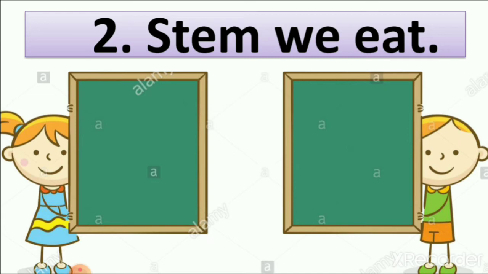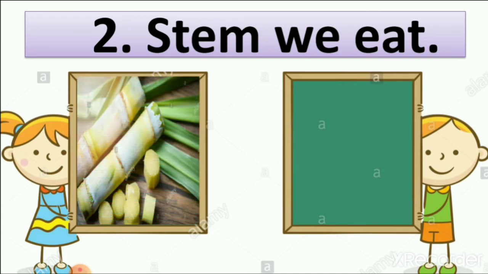So the first stem is sugar cane. It is a winter fruit. We know it as a winter fruit also. So here is the first, sugar cane. And second, now which is the second stem we mostly use in our house.